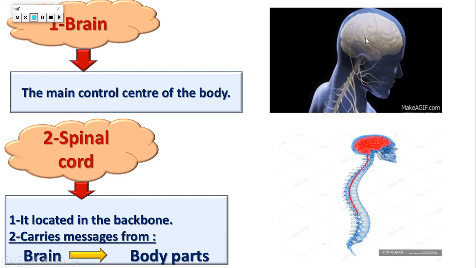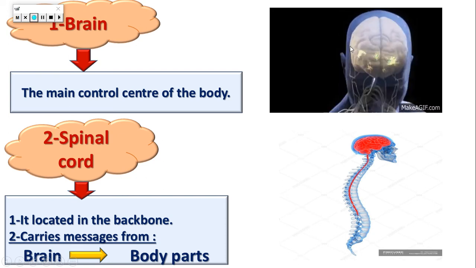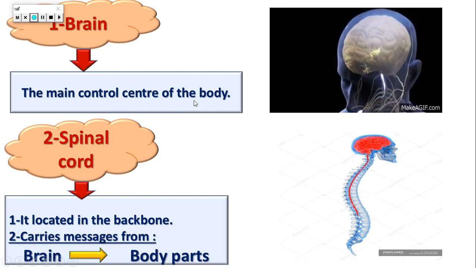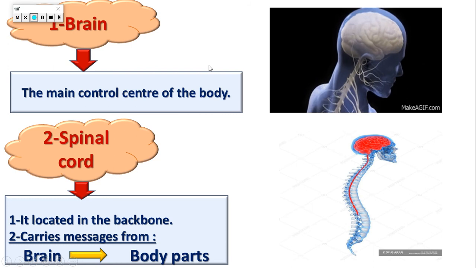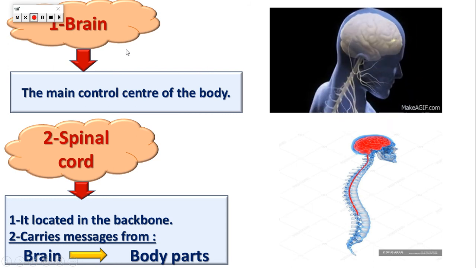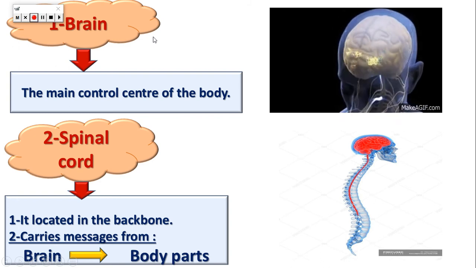The brain is located in your head. The brain is a leader of our body. The brain is the main control center of your body. Anything that happens in your body, the brain is responsible for it. So the brain is responsible for everything that happens in your body. It leads our body. It's the leader.